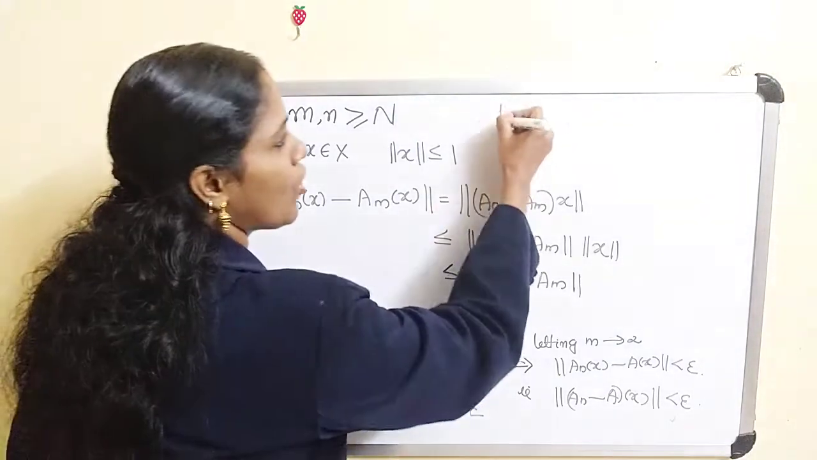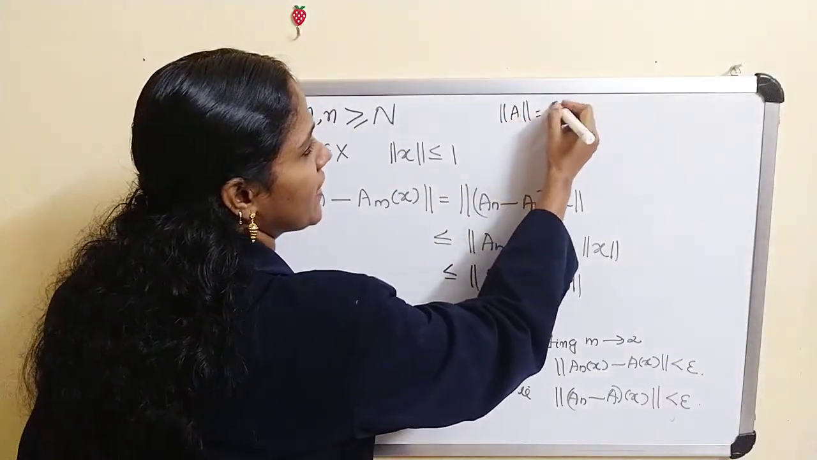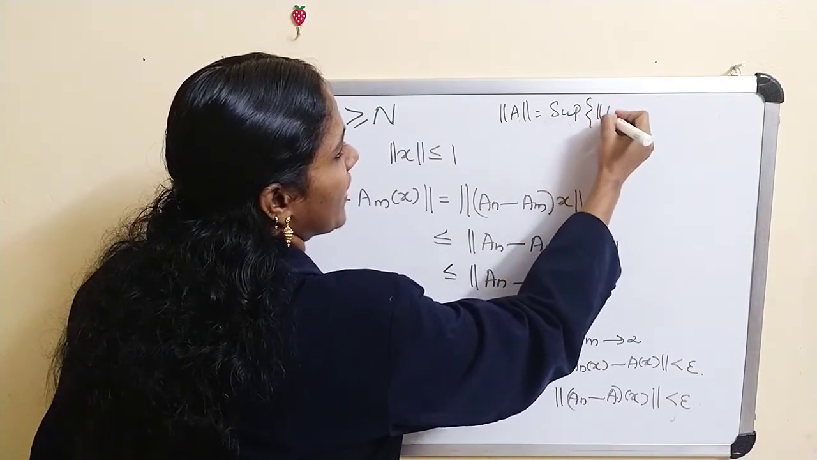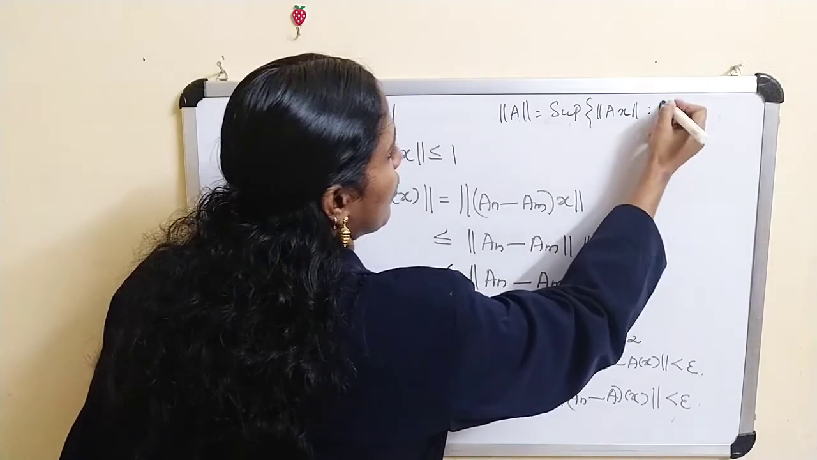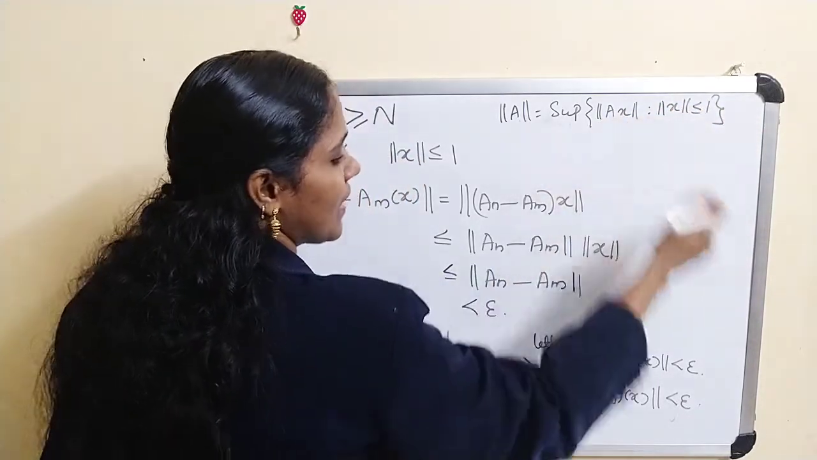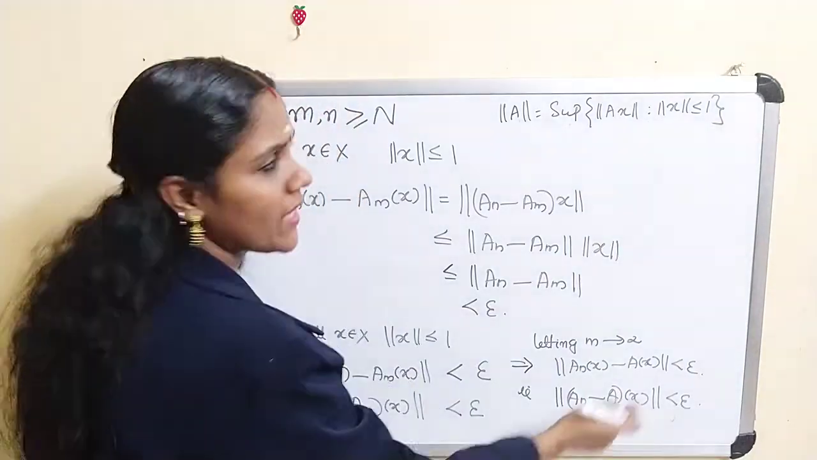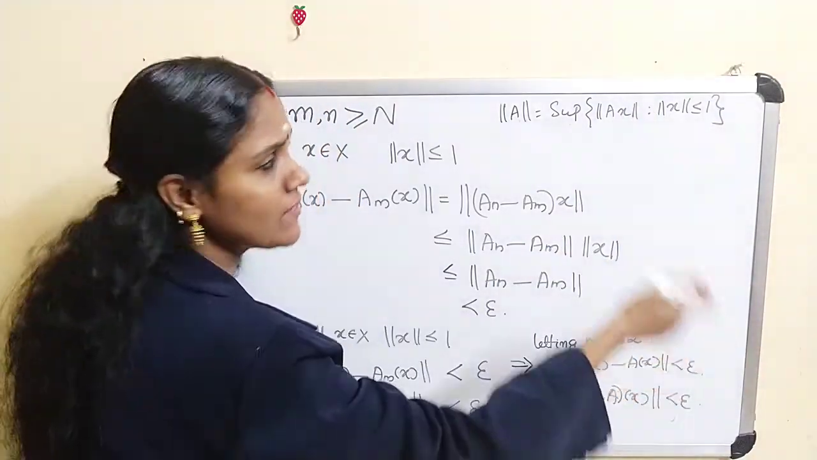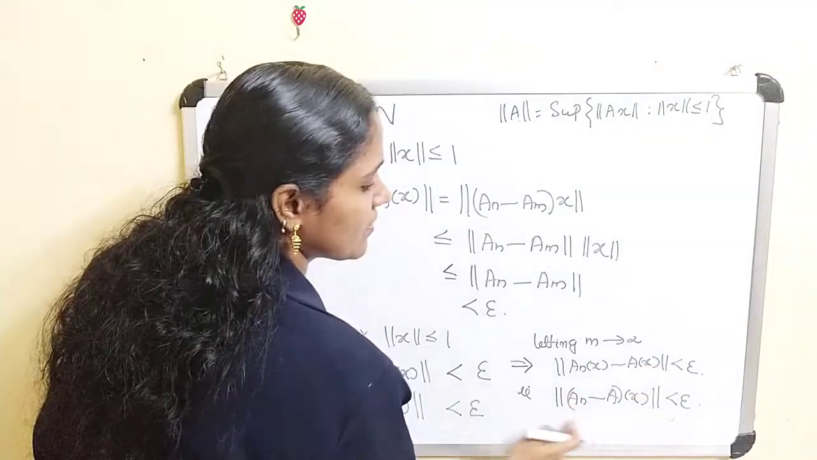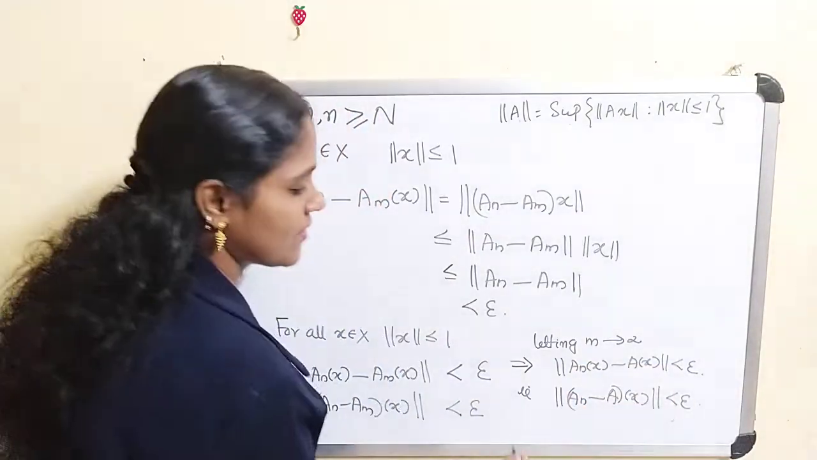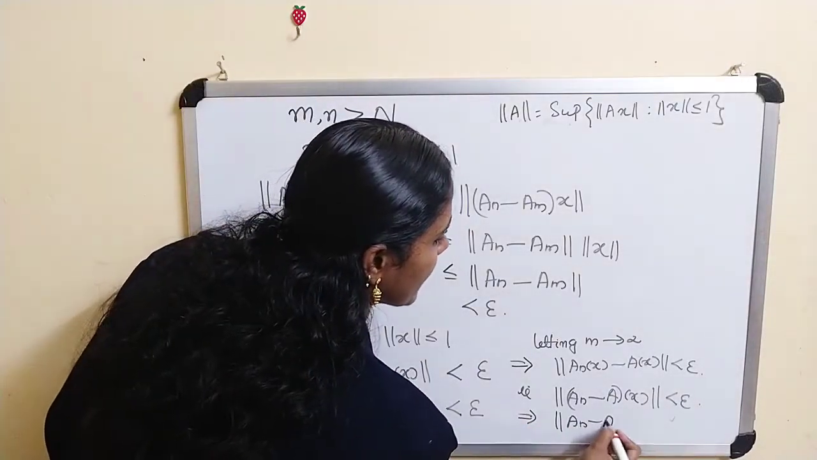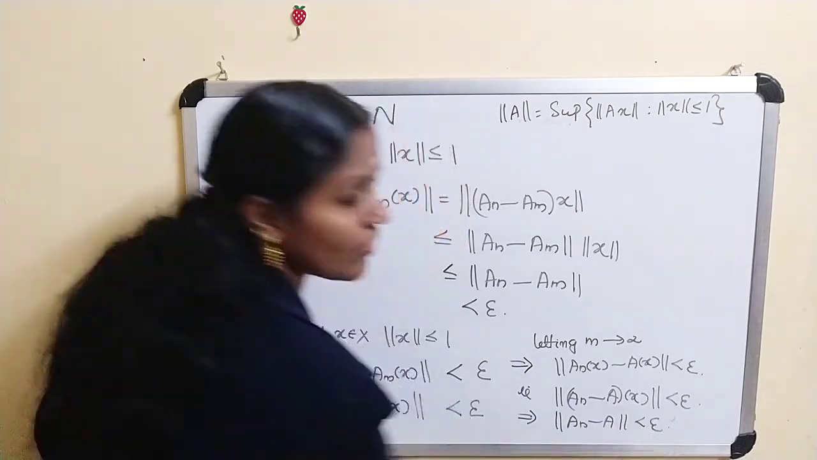Okay, what is norm of A? Norm of A is supremum of norm of A x such that norm of x less than or equal to 1. Each term of this value is less than epsilon. Each term is less than epsilon implies supremum also less than epsilon. So each term of this value is less than epsilon. This implies norm of A_n minus A is less than epsilon.